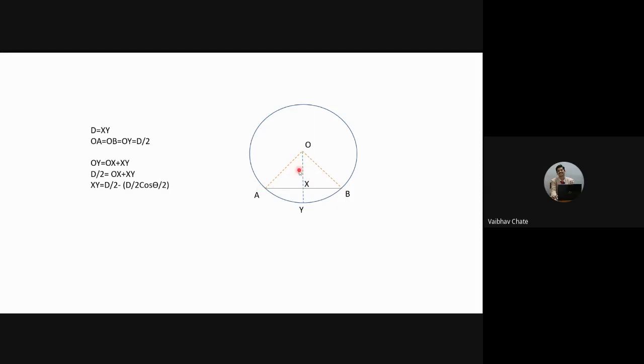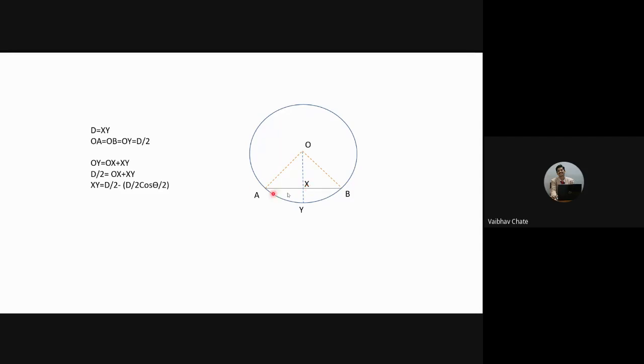That means OA is equal to OB. If I consider two triangles, OAX and OBX, in this case, OA is equal to OB, AX is equal to XB, and OX is a common line.